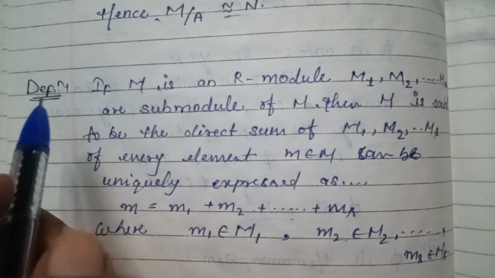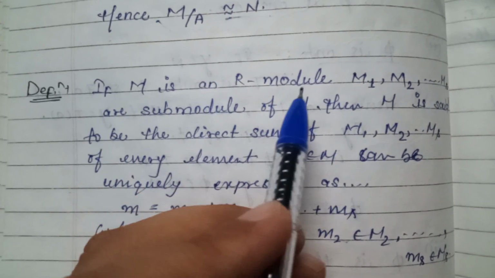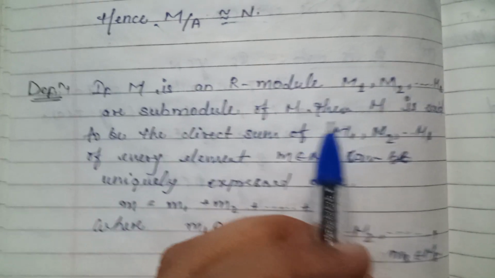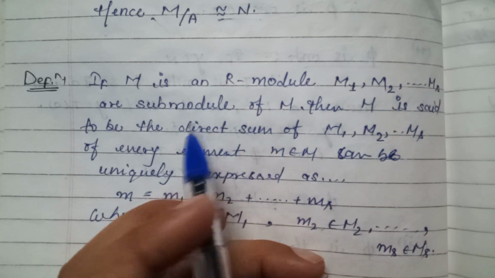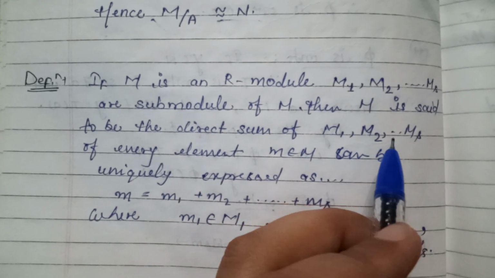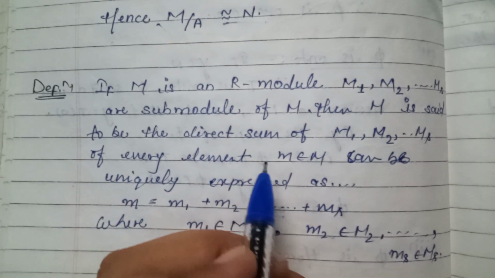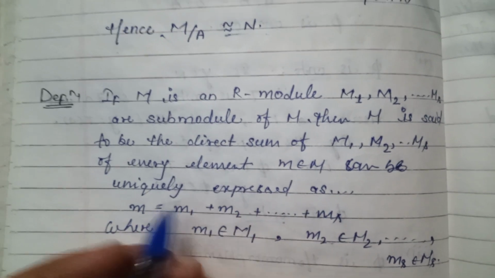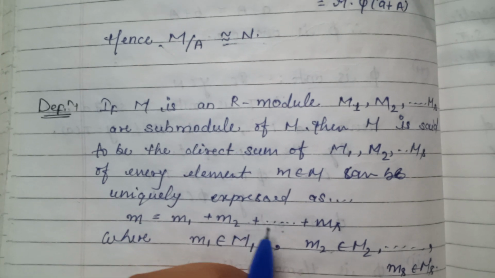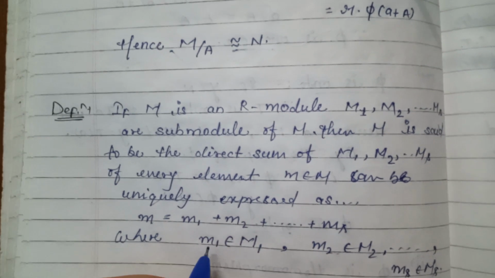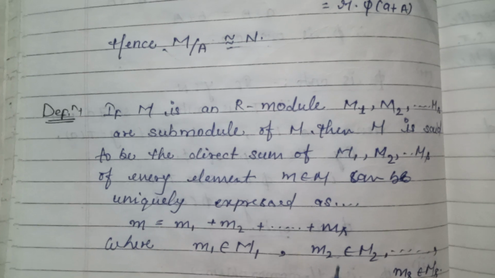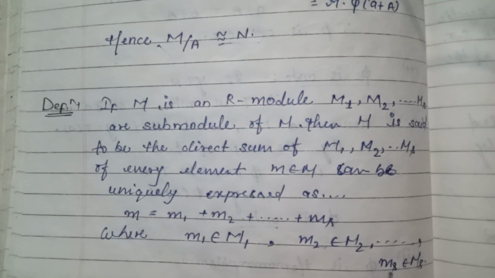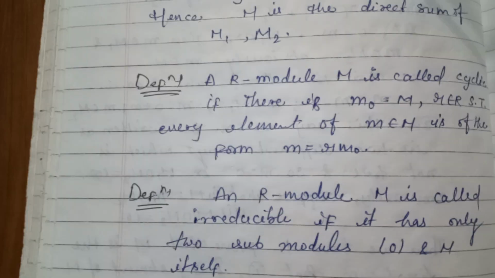Now there is a definition. If M is an R module, and M1, M2 and so on up to Ms are submodules of M, then M is said to be the direct sum of M1, M2 and so on up to Ms if every element small m belonging to capital M can be uniquely expressed as m is equal to m1 plus m2 plus so on plus ms, where m1 belongs to capital M1, m2 belongs to capital M2, and so on, small ms belongs to capital Ms.